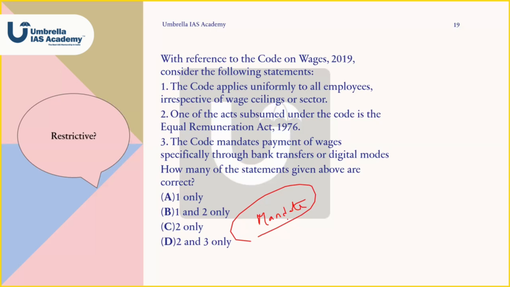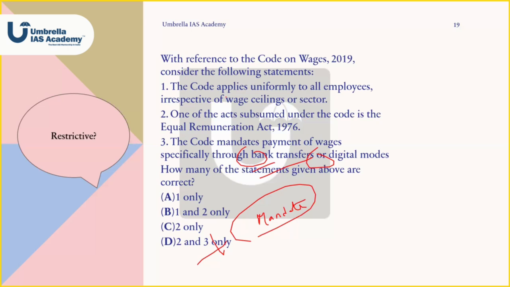That is the first thing. Second thing in this question, specifically through bank transfers and digital modes. You cannot say specifically through this, as there will be other modes as well. So in that way, definitely statement 3 could be wrong. Now, coming to how to deal with statement 1: the keyword specifically is there, but after specifically they did not give you broader options.